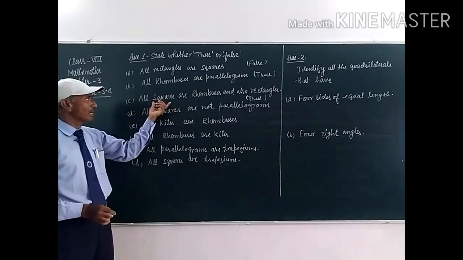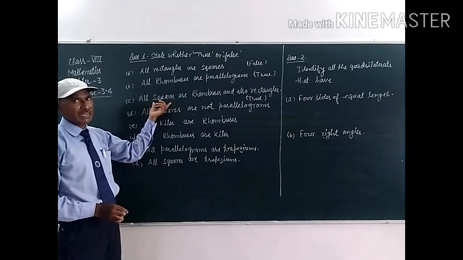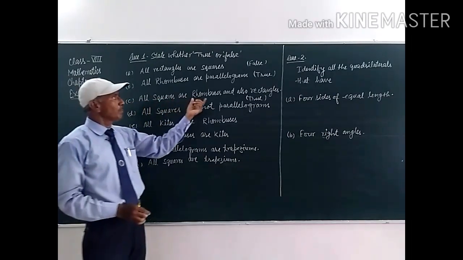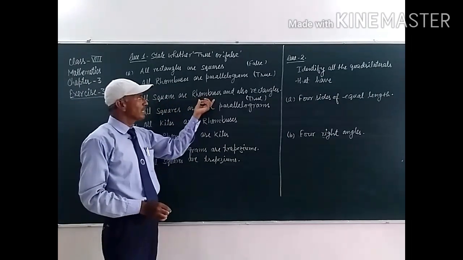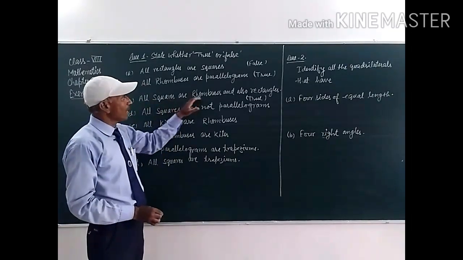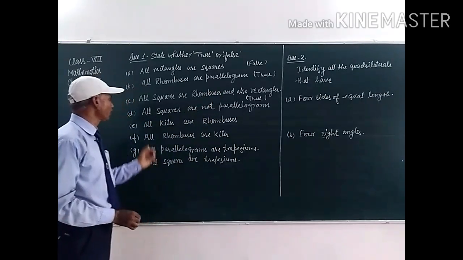It belongs to rectangles because it has four equal angles, that is 90 degrees, four right angles. And it belongs to rhombuses because it has four equal sides. So, all squares are rhombuses and also rectangles, it is true.